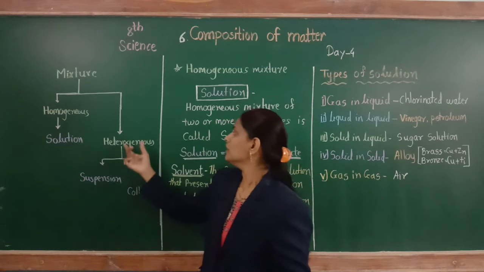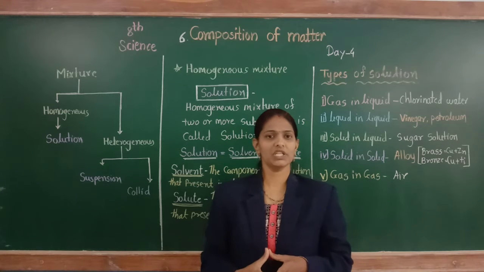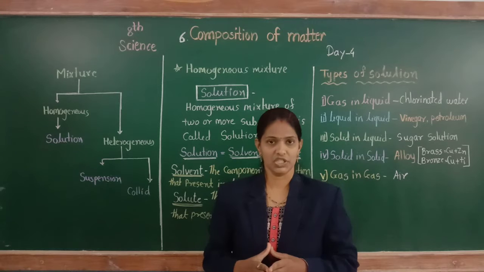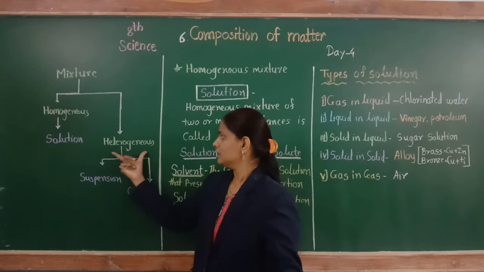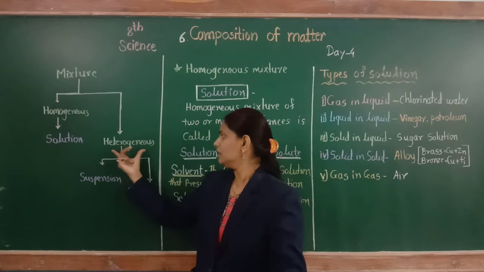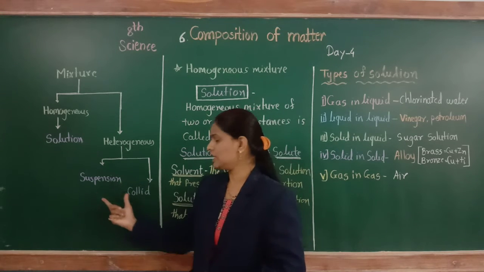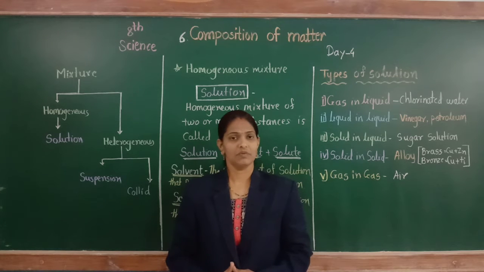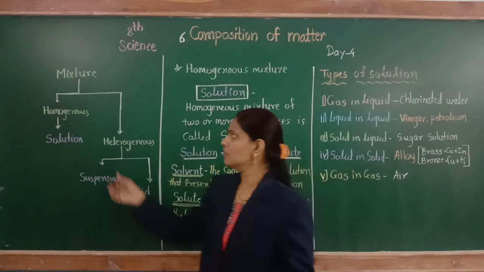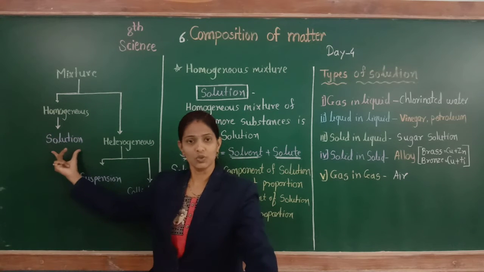A heterogeneous mixture means the constituents of the mixture are not uniformly mixed throughout the mixture. That mixture is called a heterogeneous mixture. There are two types of heterogeneous mixture: suspension and colloid. Today we are going to discuss the homogeneous mixture and its example, the solution.